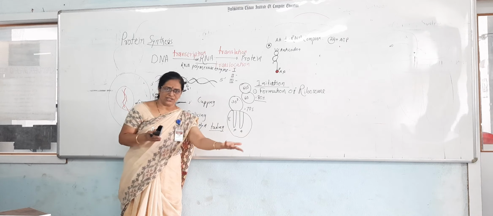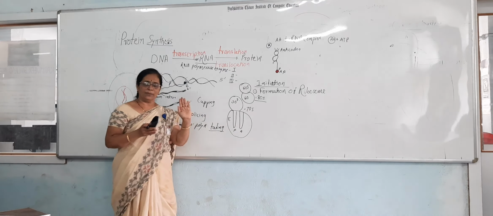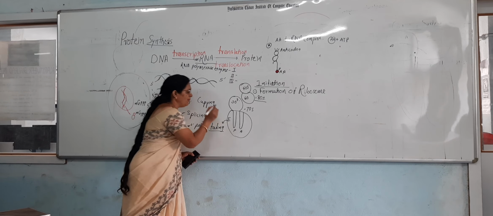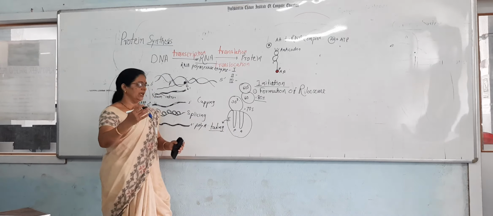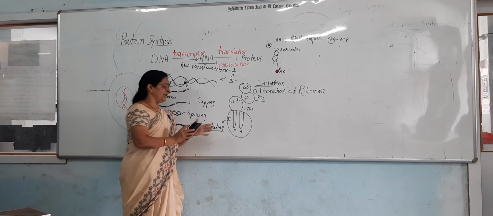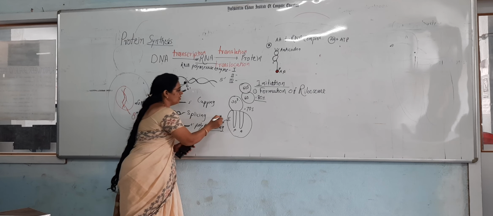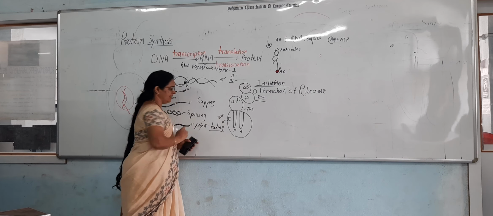It donates the amino acid. That's why it is called the P site, or the peptide bond formation site. And the E site: from the P site, the tRNA exits the ribosome. That's why it is called the exit site.